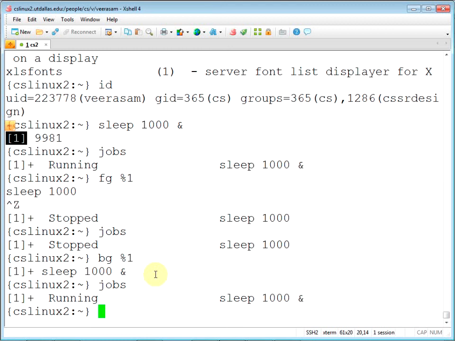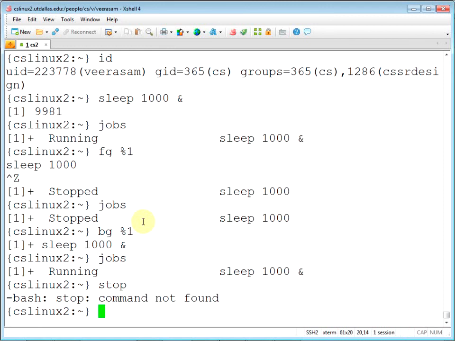So all these controls you have. Let's say you are running some serious number crunching job and people are complaining that you are really slowing the machine down. What you can do, you can bring it to foreground, and I don't know whether that's a stop command or pause.